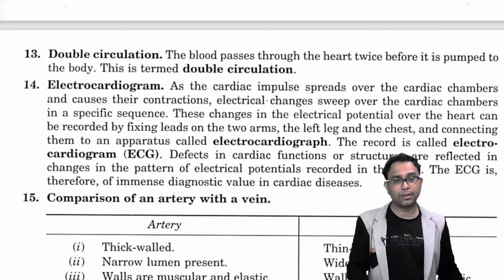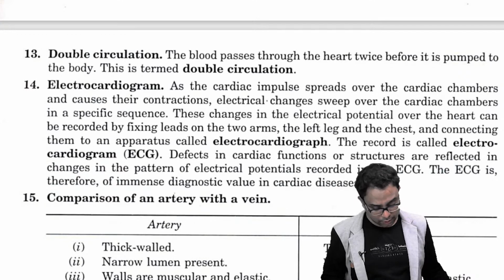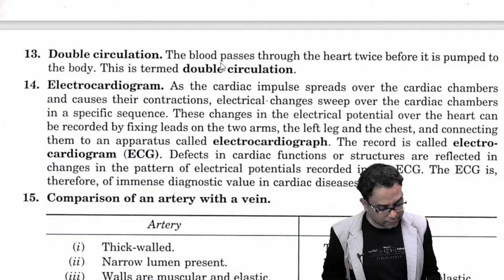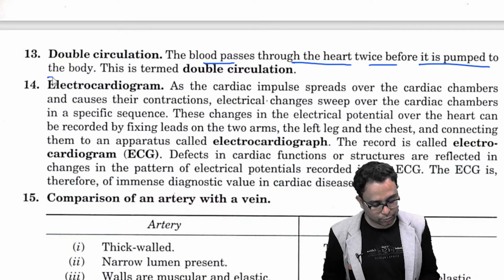Double circulation is also very important. What is meant by double circulation? You know that double circulation means the blood passes through the heart twice before it is pumped to the body.